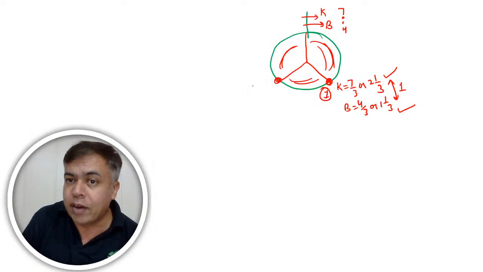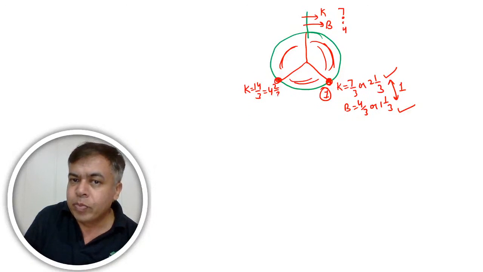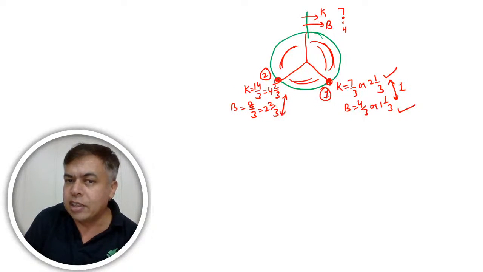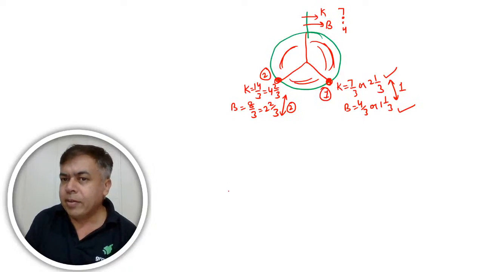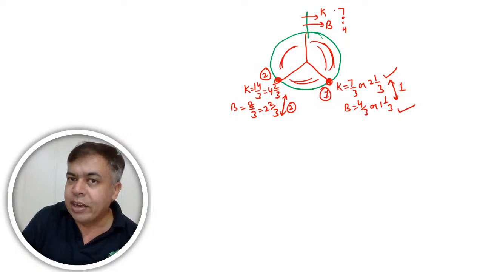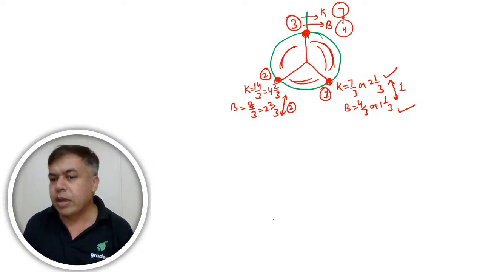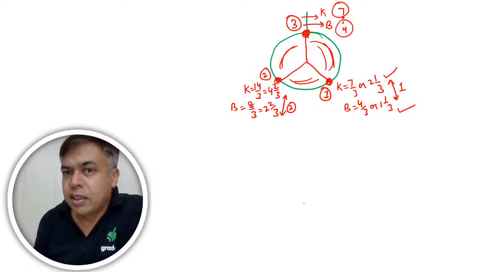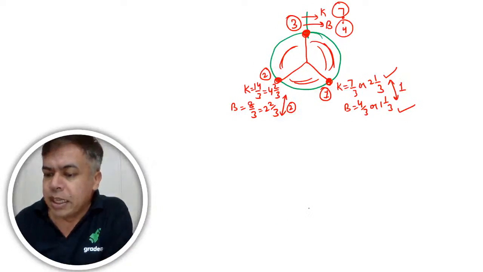Now when Kallu covers 14/3, that is 4 2/3, Billu in the same time will cover 8/3, which is 2 2/3. So this will be the second meeting, when the difference in distance is 2 circles. And when Kallu covers 21/3, which is 7, Billu will cover 12/3, which is 4. So they have covered 7 and 4 at the starting point. This will be the third meeting, if they are moving in the same direction. So these will be the 3 meeting points.